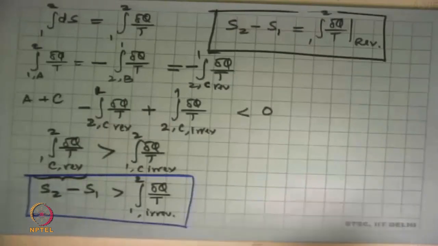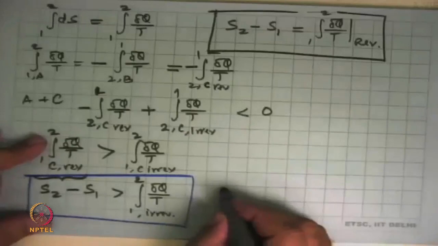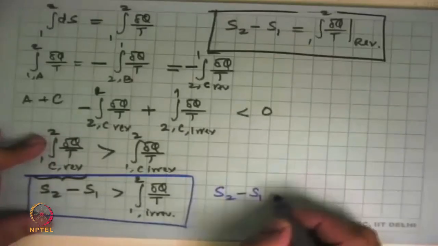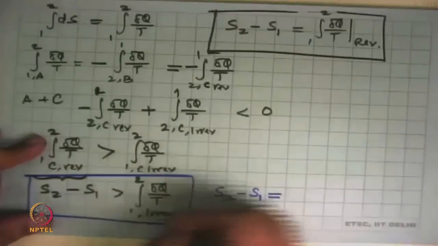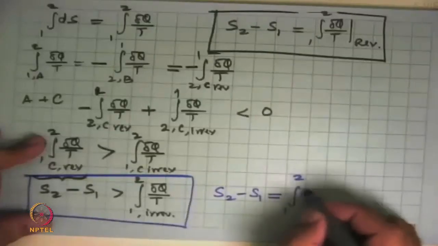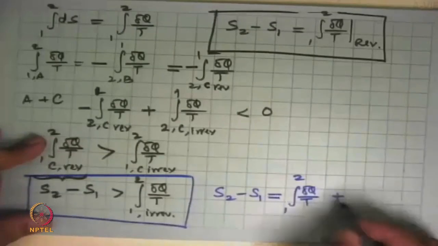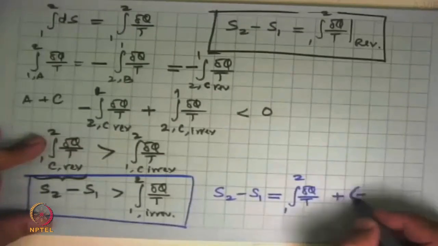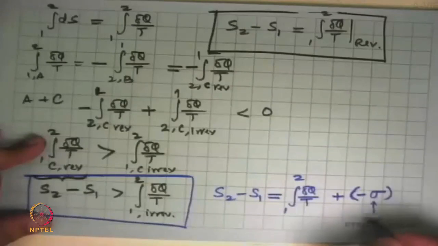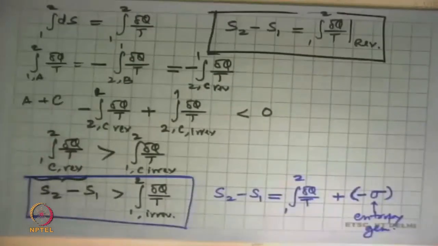And to make it equal, what we can do is say that S2 minus S1 equals, so this term stays where it is, 1 to 2 delta q by t, plus sigma, which is entropy generation. Why plus sigma will come out a little later when we do some more analysis.